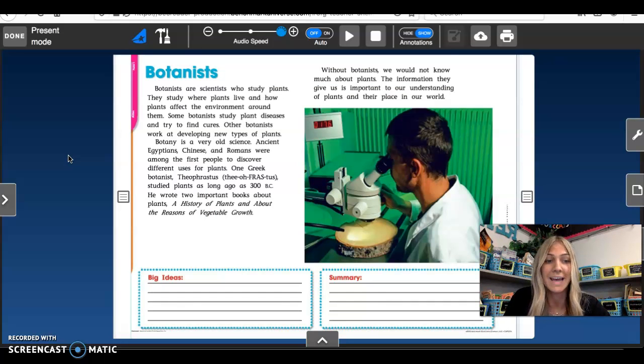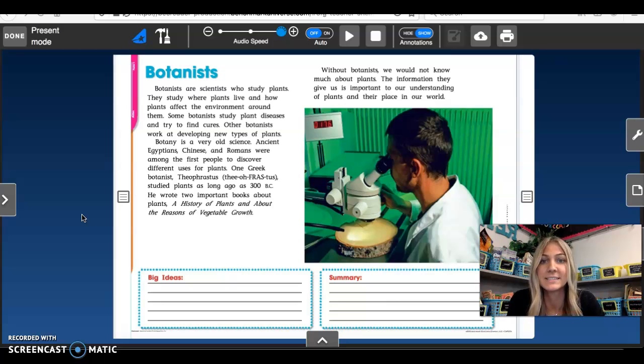Okay, so now with any text that you read, there's always going to be important information, and then there's always going to be information that's not so important. And that's important to be able to identify what the important information is. So as I'm reading through this, I want you to try and ask yourself what information from this text is the most important. And that's going to help us to find the big ideas and then write our summary. Okay, so we are going to read this text titled Botanists. Then we'll go through and find the big ideas and write a summary.